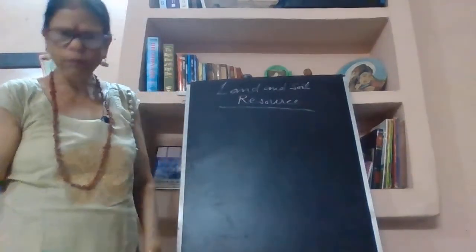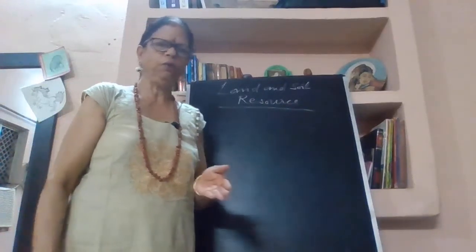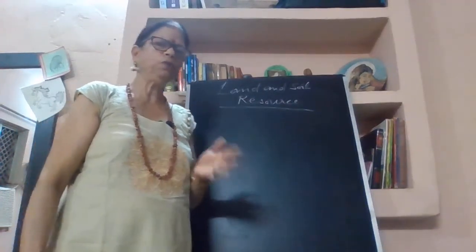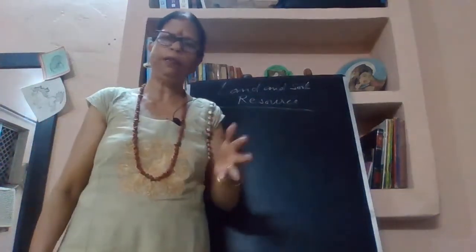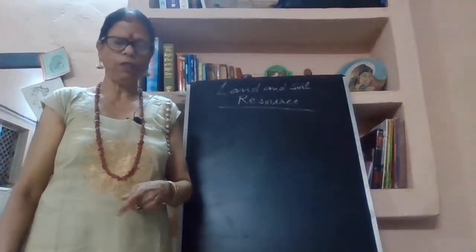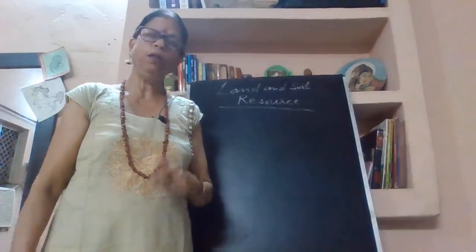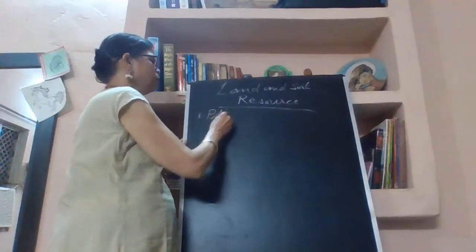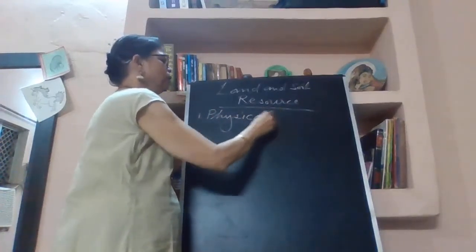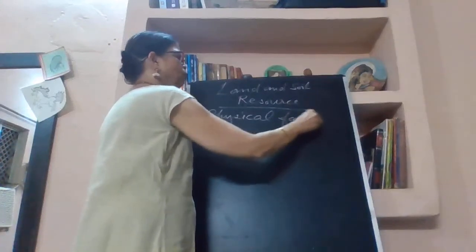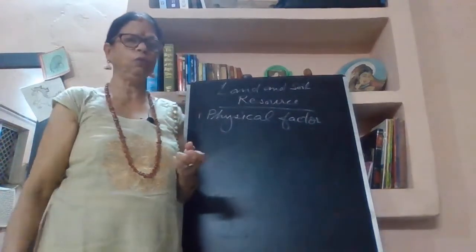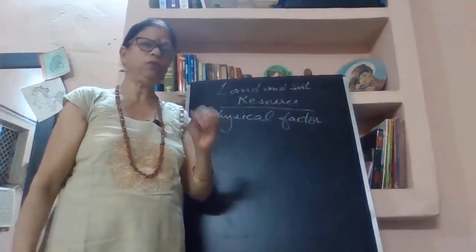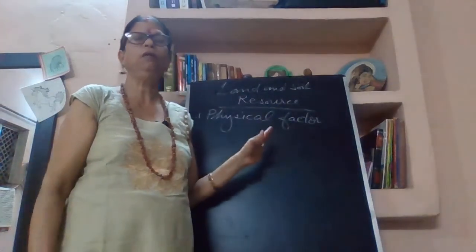Now land use, how we are going to use the land and what the uses of the land are. In this chapter, as I told you in the Zoom class, you are going to study the land use. Land use depends on different factors. Number one is the physical factor. As you have studied in other classes in science also, the physical factors are the factors which we can touch and feel.